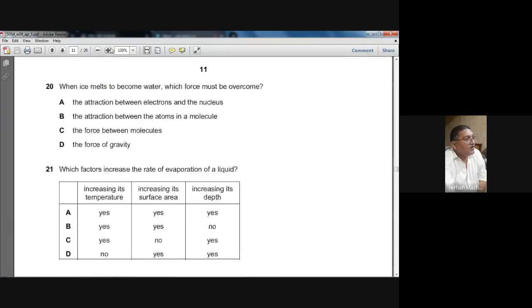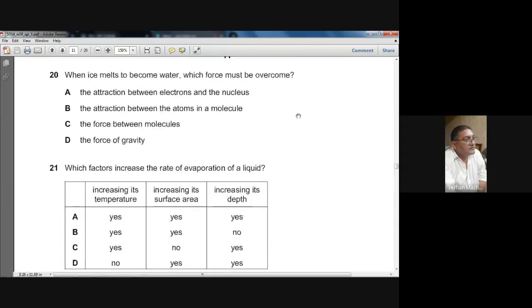Okay, on your screen, when ice melts to become water, which force must be overcome? Ice, solid, converts into water. Which force must be overcome? Very famous name.